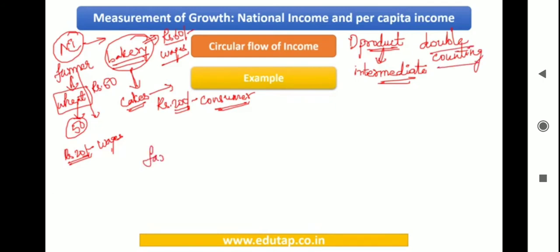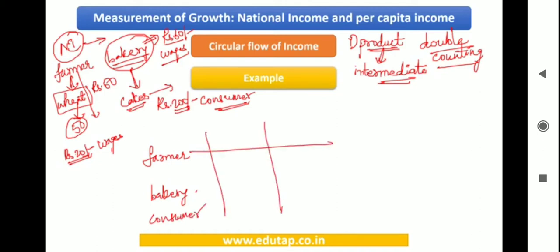So we have the farmer, and we have the bakery owner here. We have the consumer also, just writing down the players, and let us see the value of the final products. So here for the farmer, you can see that 50 rupees worth of wheat is produced, and the bakery owner produces a cake worth rupees 200.